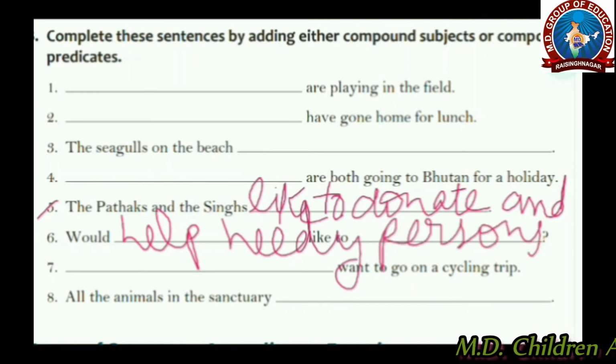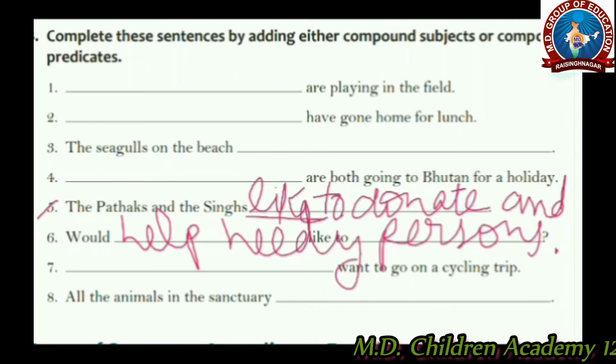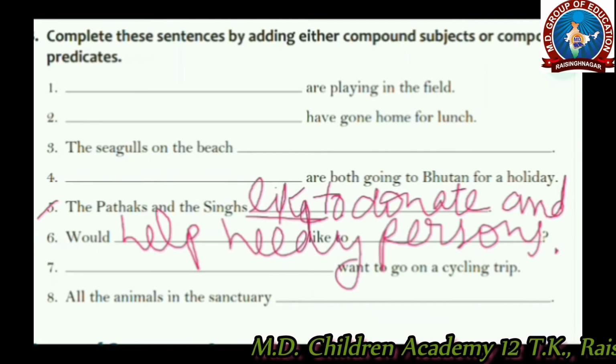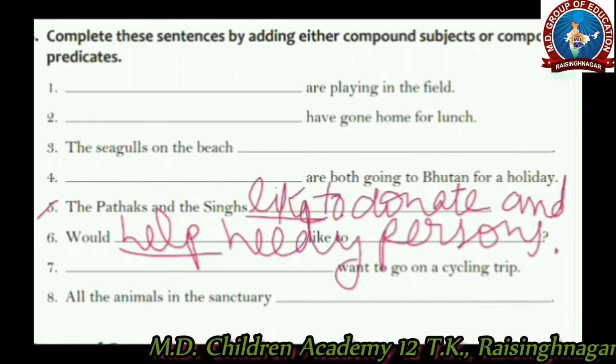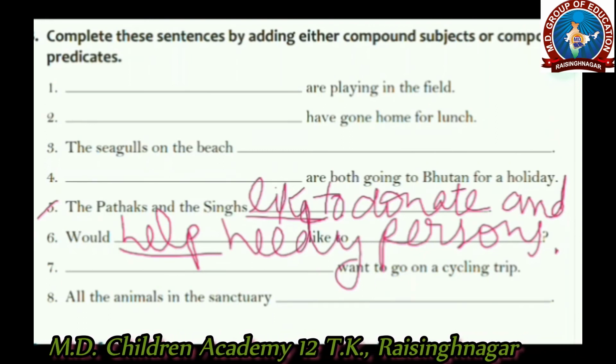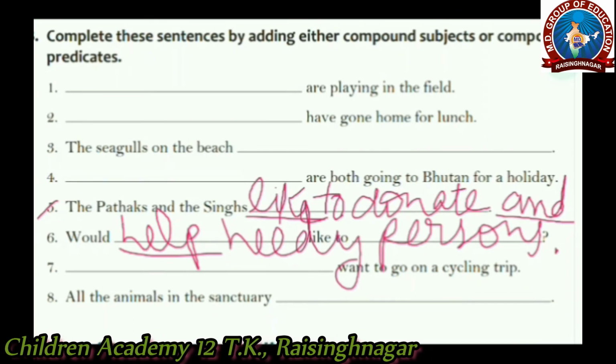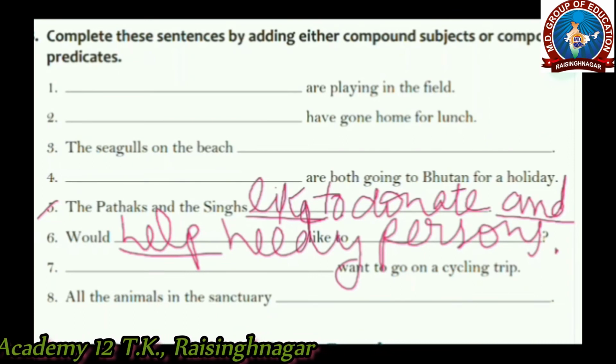Which two actions come here? Like, the action of like and help. Alright? And both of these actions are joined with and. So it makes it a compound predicate.